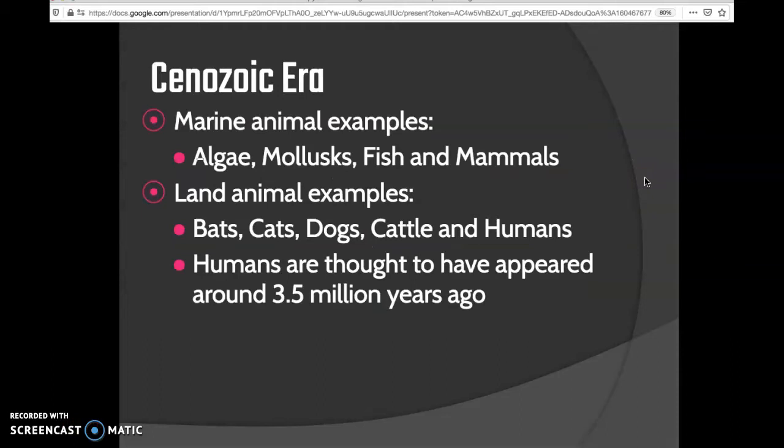Marine examples are marine animals. So we had algae, mollusks, fish, and mammals that lived and thrived during this time period.